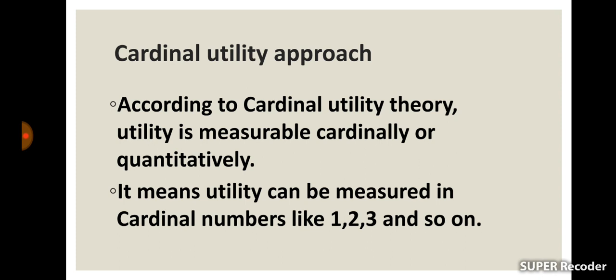Assumptions of cardinal utility theory. Utility is measurable in numerical terms. That is, we can measure utility quantitatively. That is the first assumption of the cardinal utility approach. And the second assumption is that every consumer is rational and intends to maximize his or her satisfaction from his or her money income. That is the third assumption. And the fourth assumption is that the consumer has limited income to spend.